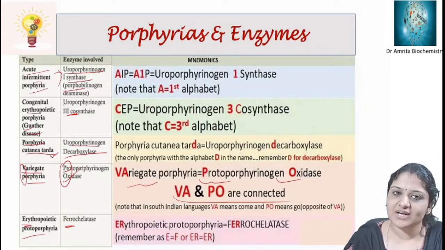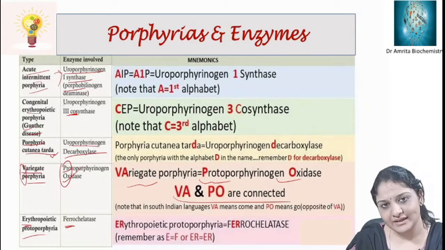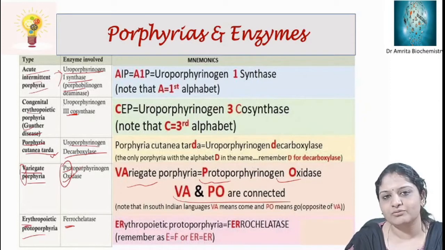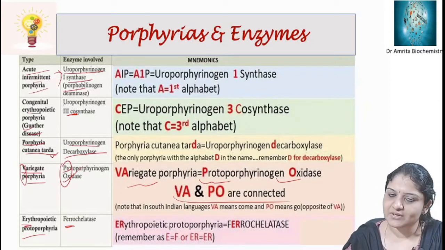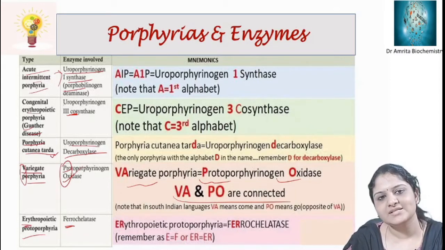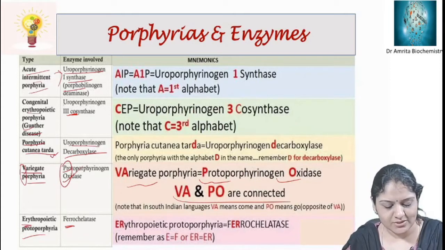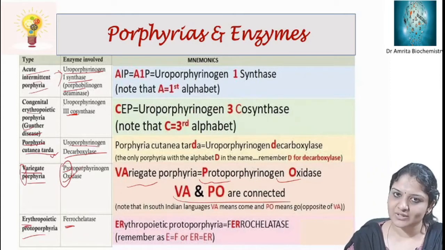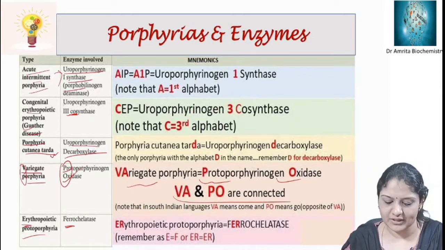Then porphyria cutanea tarda. The enzyme deficient in it is uroporphyrinogen decarboxylase. That is the only enzyme in the heme synthetic pathway with DA in it, right? Then variegate porphyria, so Va and Po. The enzyme defective is protoporphyrinogen oxidase. And erythropoietic protoporphyria, so ER, the enzyme defective is ferrochelatase. Okay.